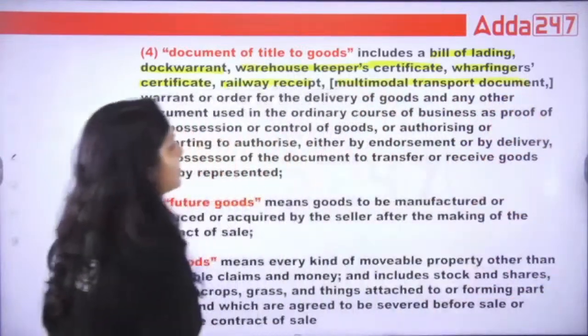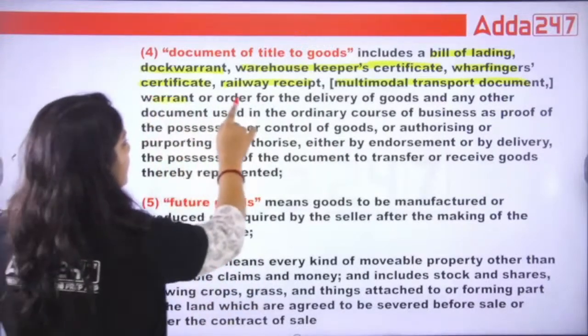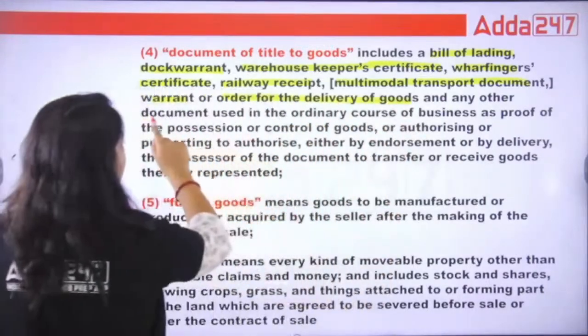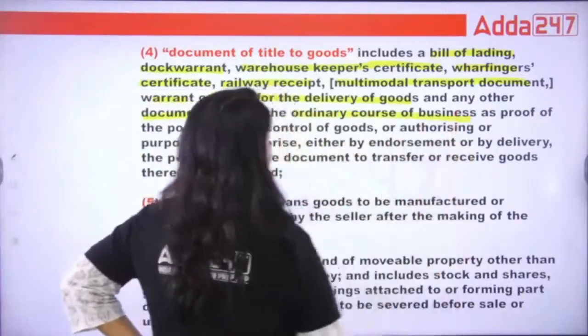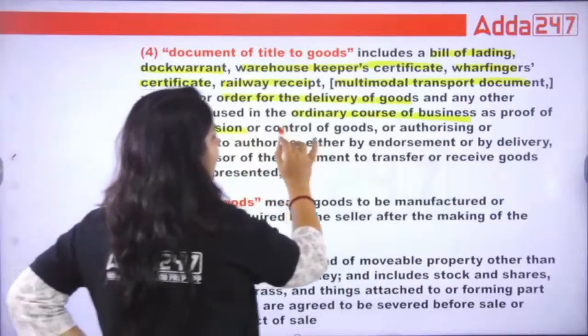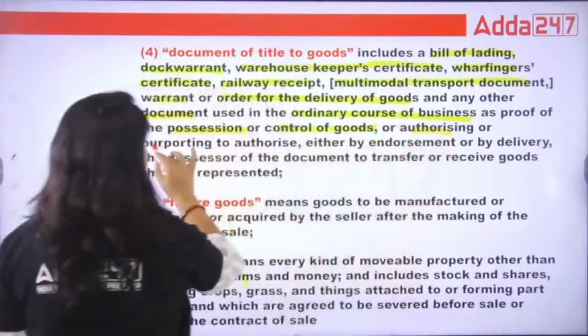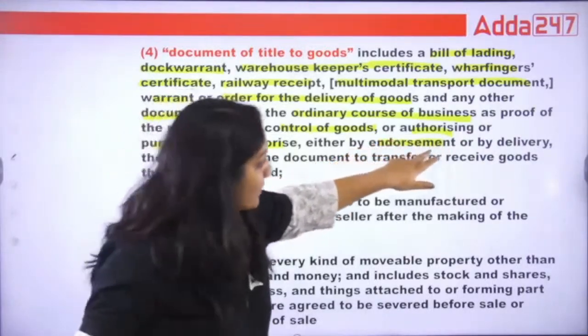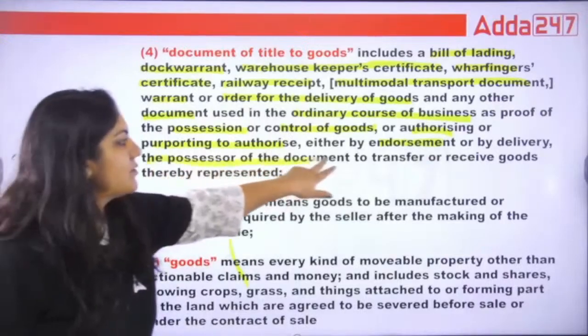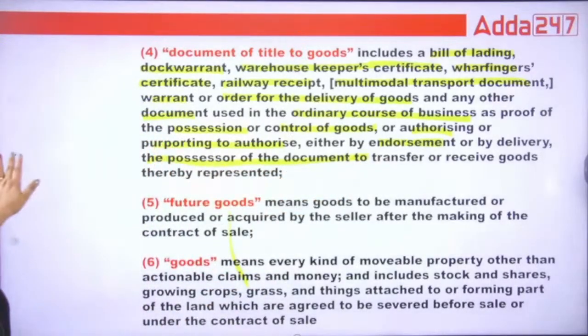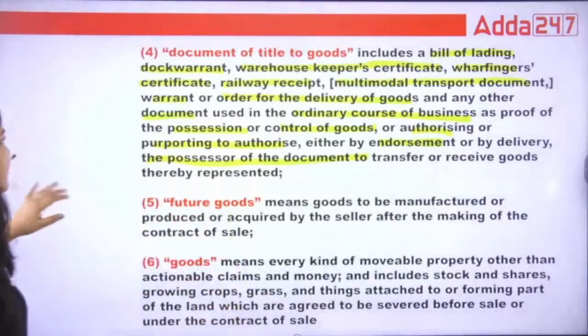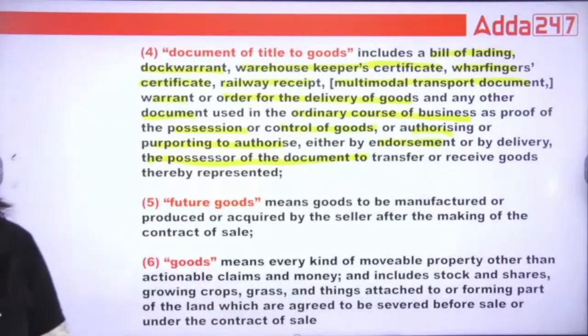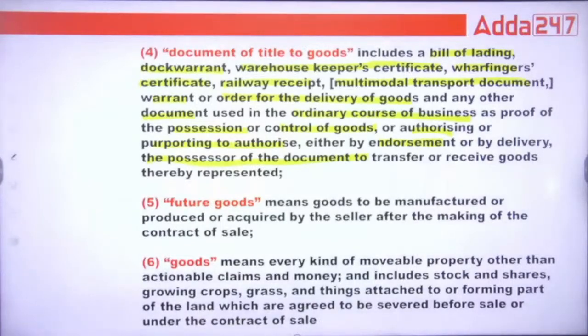multimodal transport documents, warrant, order for delivery of goods, or any other document used in the ordinary course of business as a proof of possession and control of goods, and authorizing or purporting to authorize, either by endorsement, endorsement means by signing the documents, or by delivery, the possessor of the document to transfer or receive the goods. So guys, these are the documents of title to goods. This is very important. Whatever example that I have given you, every example is important.